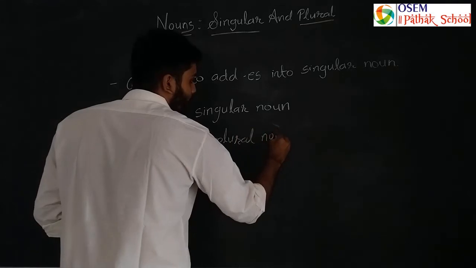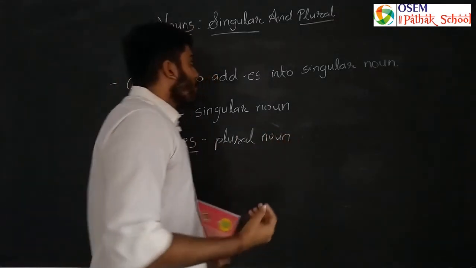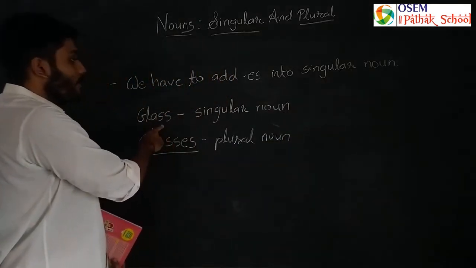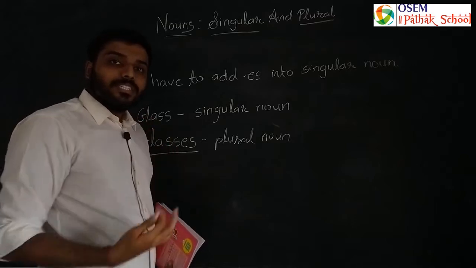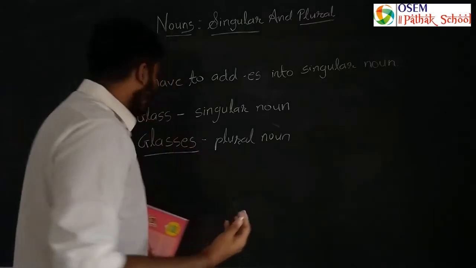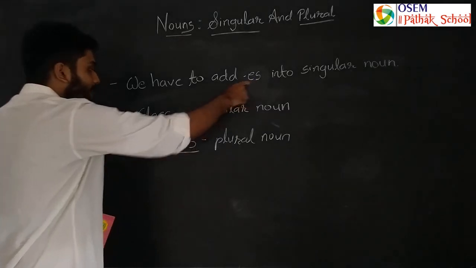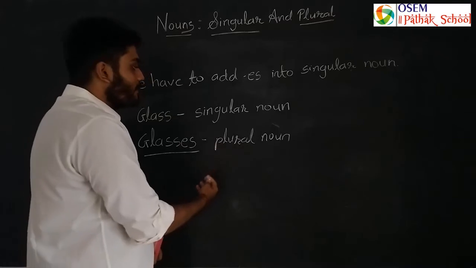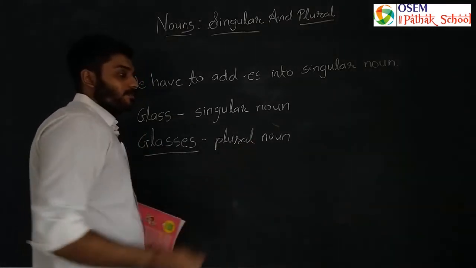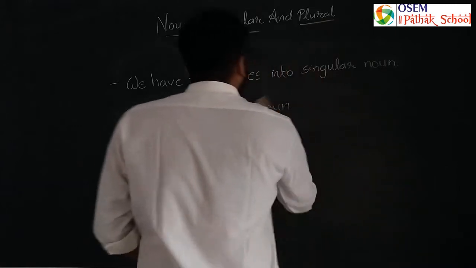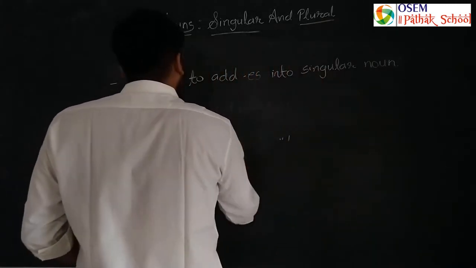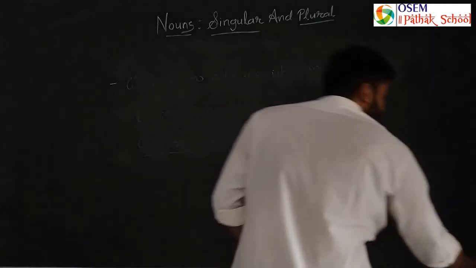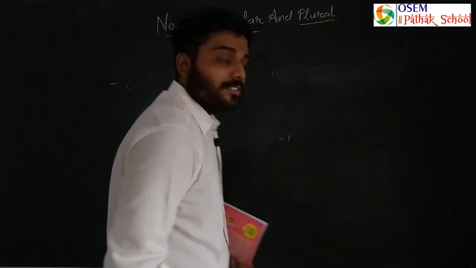What did we do here? We have to add es into the singular noun. So glass is only one, so we wrote only glass. And if there are more than two glasses, that is, more than one glass, then what we have to do here, we have to add es into glass. So what did it become at last? It became glasses. So what is it now? It is a plural noun. So now you know how to add es and s into a singular noun, and now we will learn another type of plural noun.